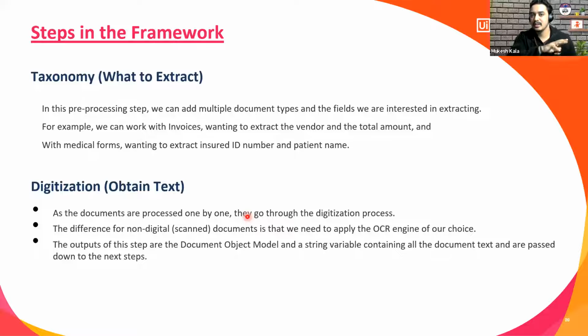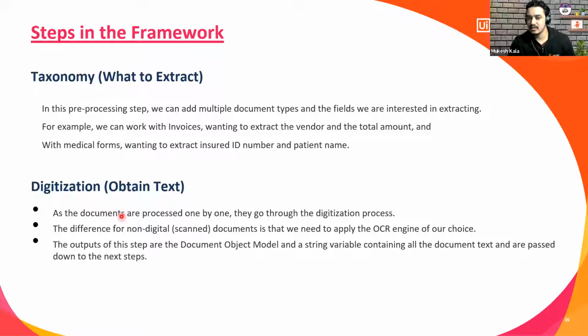In the taxonomy, it's a pre-processing step. We define what kind of document data we want to extract. You can have multiple document types, for example invoices with vendor and total. If I have invoices and medical forms, for invoices I say, hey, I want to extract the vendor and the total. With the medical form, I want to extract the insured ID and the patient name. So that's what you define in the taxonomy.